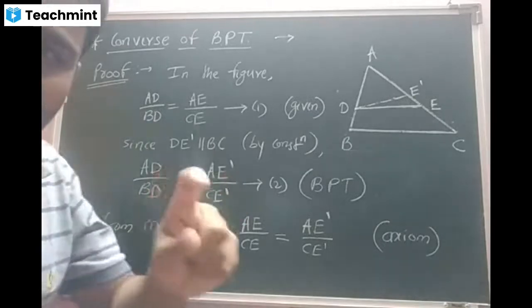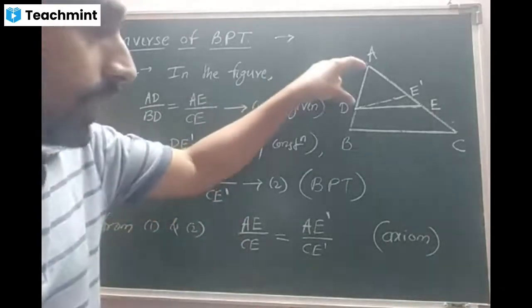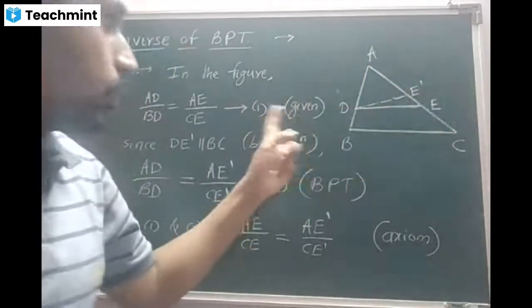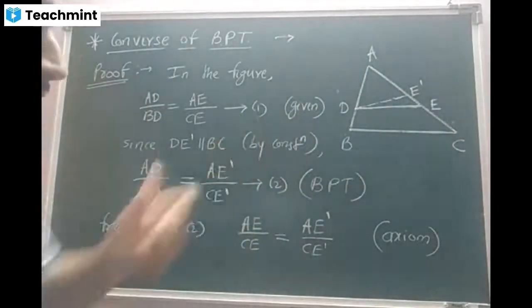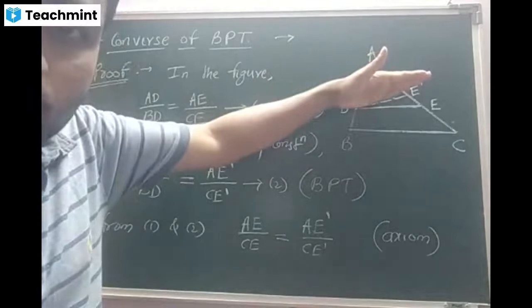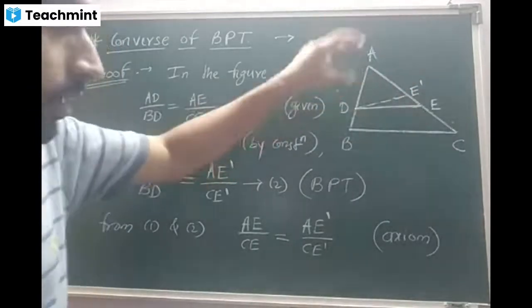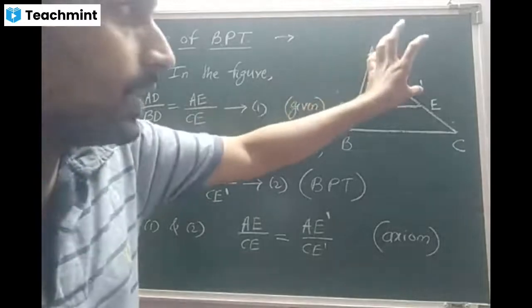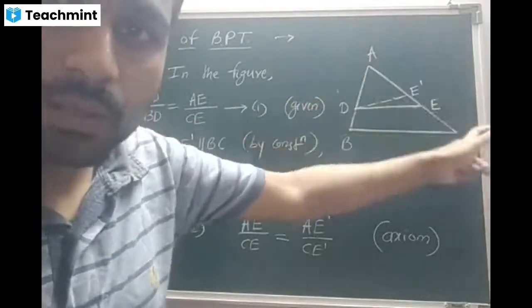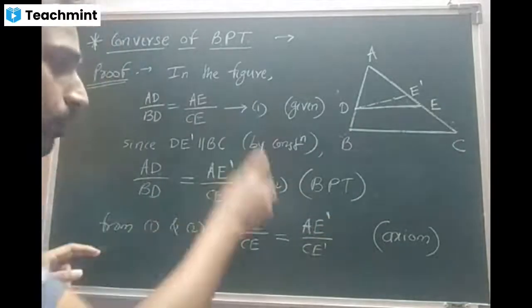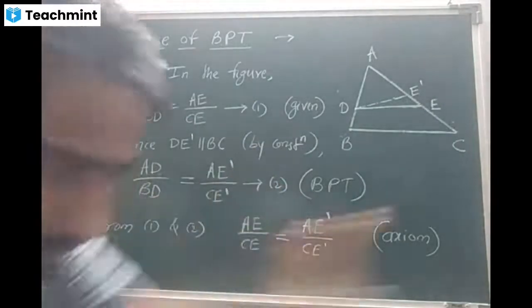Beta, just a recap. Take the given part. AD by BD is equal to AE by CE according to the data, equation 1. Then take the construction part. DE dash is parallel to BC. So apply the BPT. AD by BD is equal to AE dash divided by CE dash, equation number 2. Then compare 1 and 2, you will get this much. Is it clear?